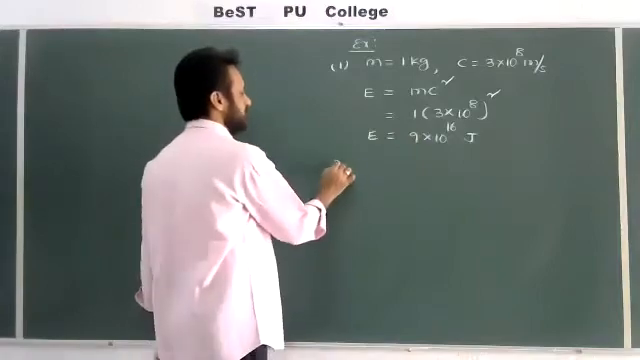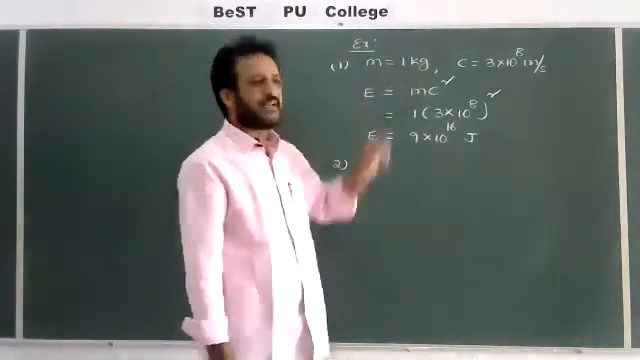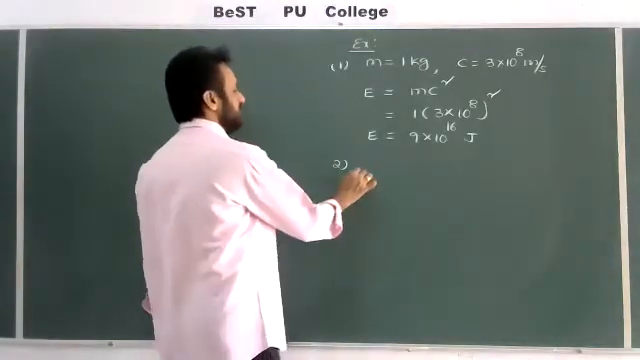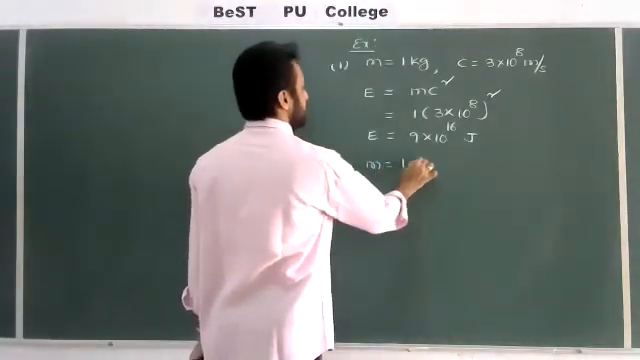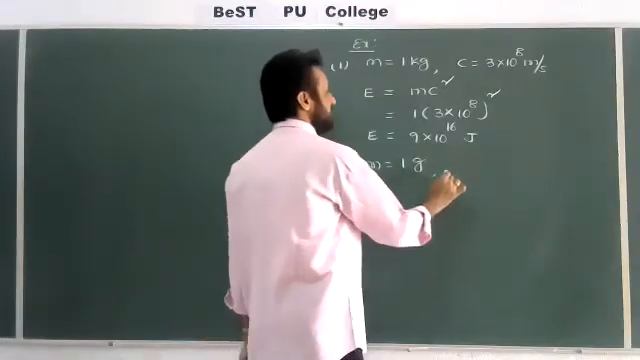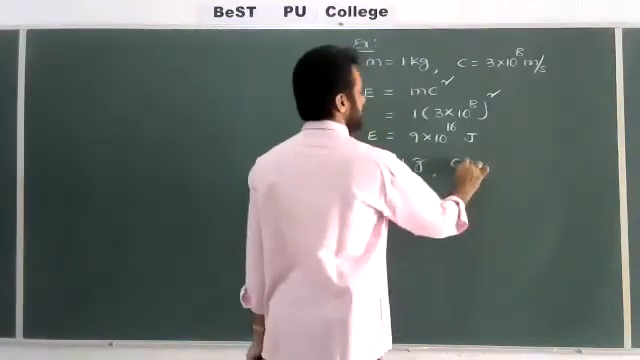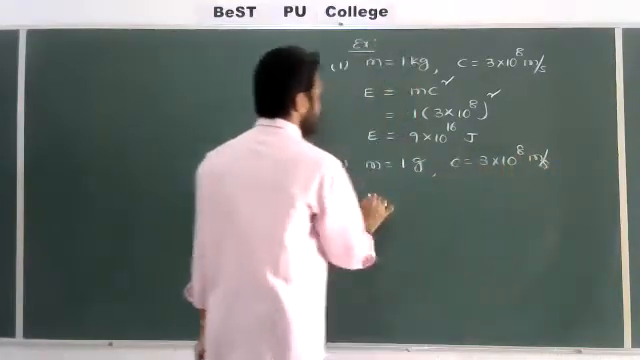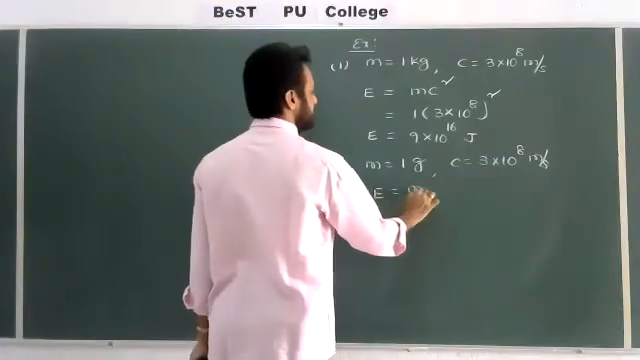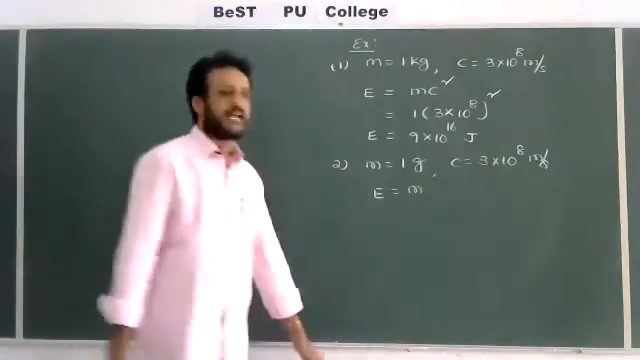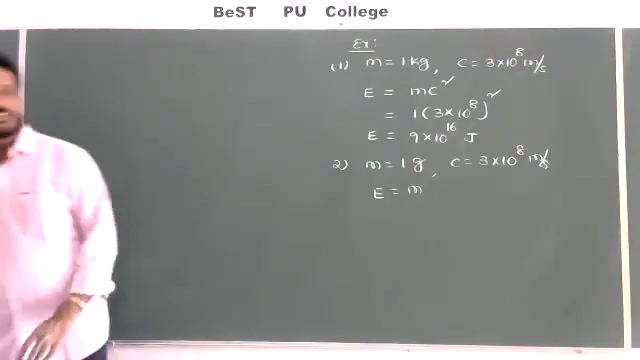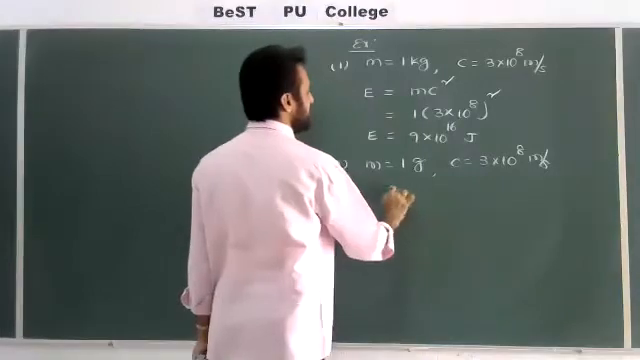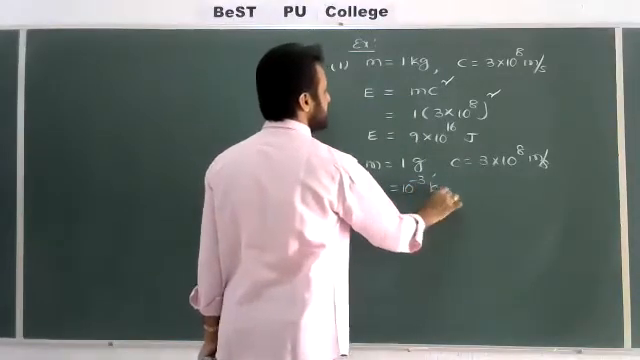Second example, instead of 1 kg, I'll take 1 gram. Find the energy equivalent to a mass of 1 gram. Remaining data same. E is equal to mc square. But here you should convert gram into kilogram because the speed of light is in the SI system. 1 gram is equal to 10 to the power of minus 3 kg.